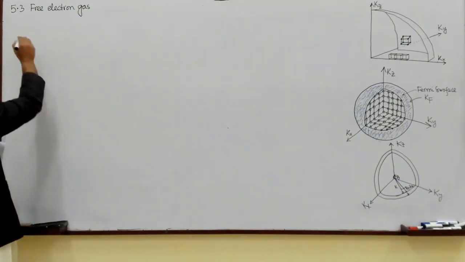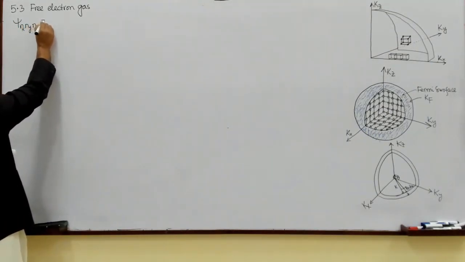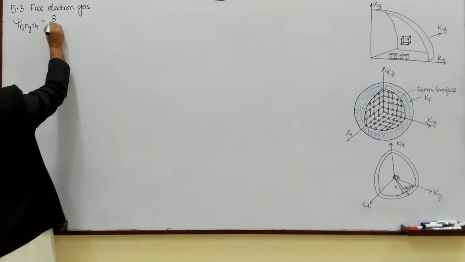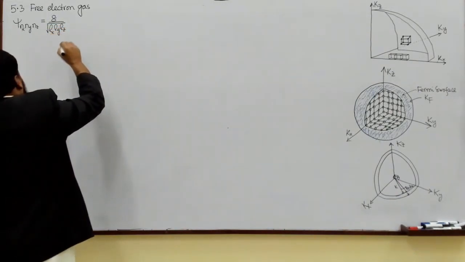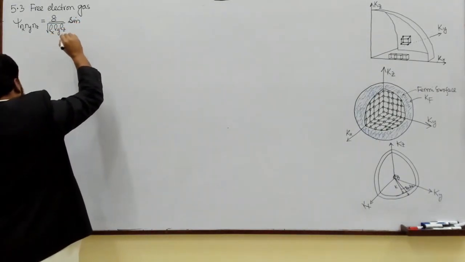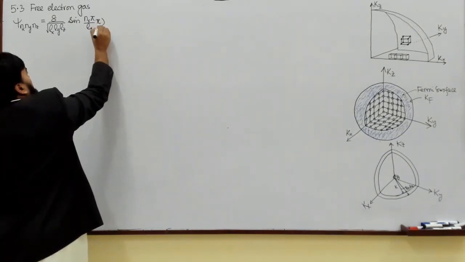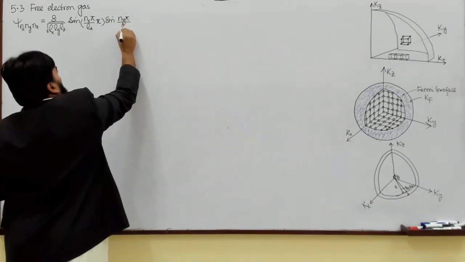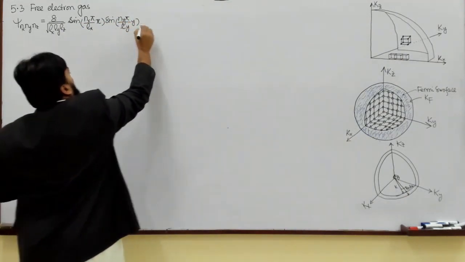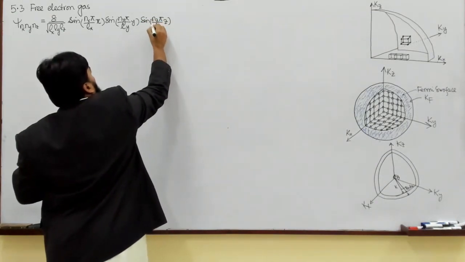So our wave function came out to be psi nx ny nz, equal to the square root of 8 over lx ly lz, times sine of nx pi over lx times x, and sine of ny pi over ly times y, and sine of nz pi over lz times z axis.